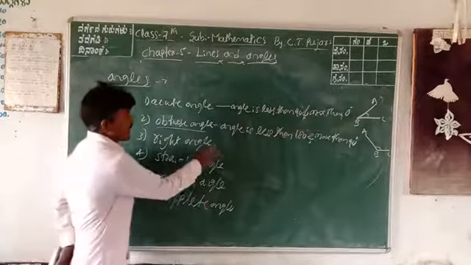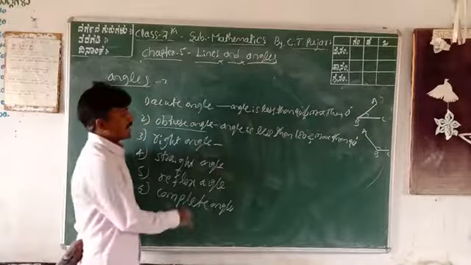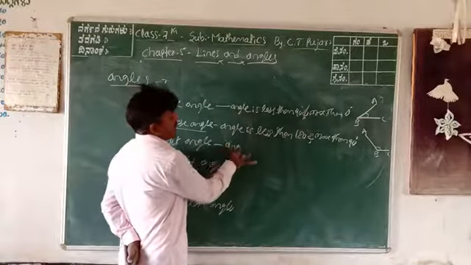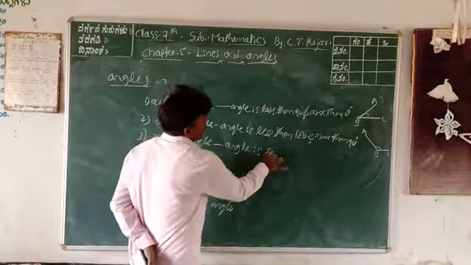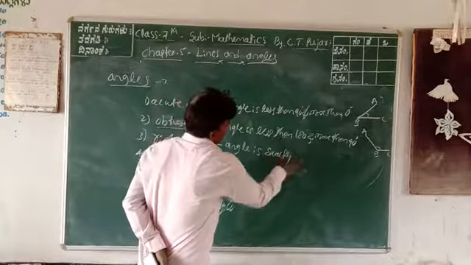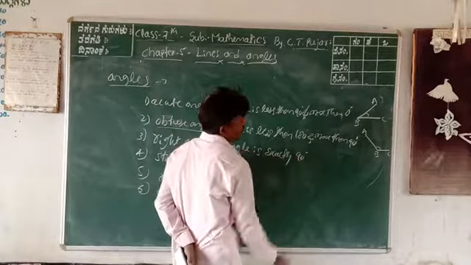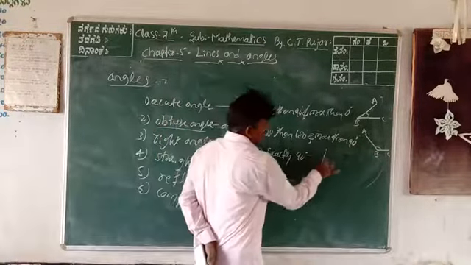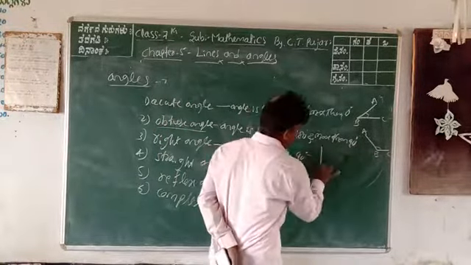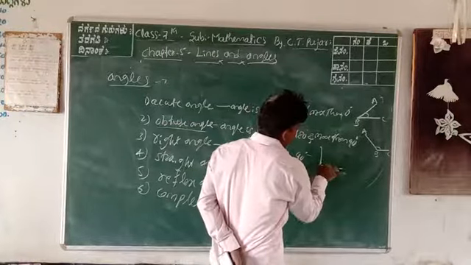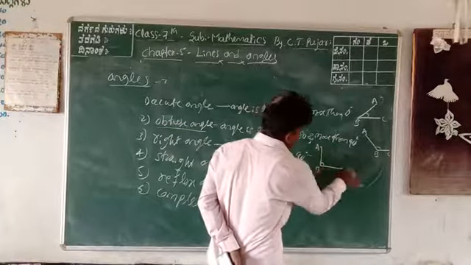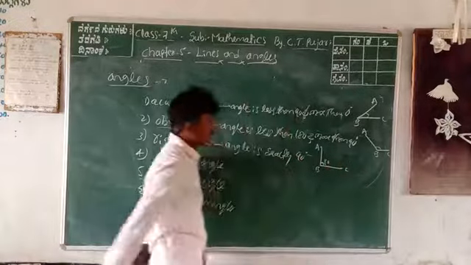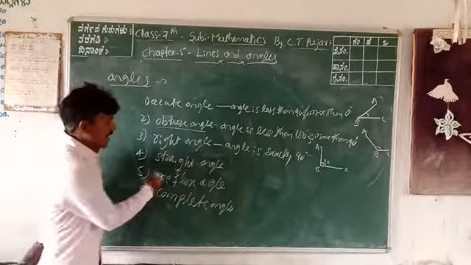Next one is what? Right angle. A right angle is exactly 90 degrees. This is the diagram: perpendicular lines A, B, C. This is 90 degrees, a right angle.